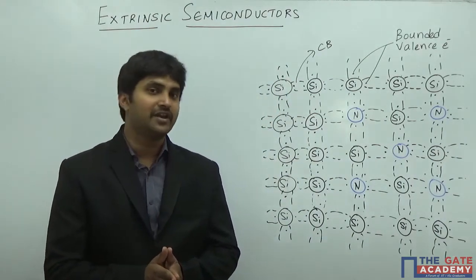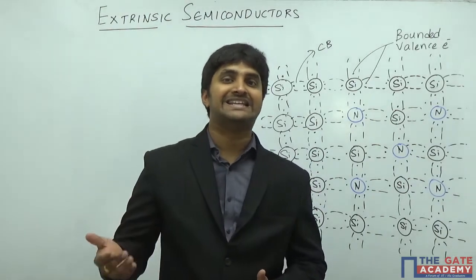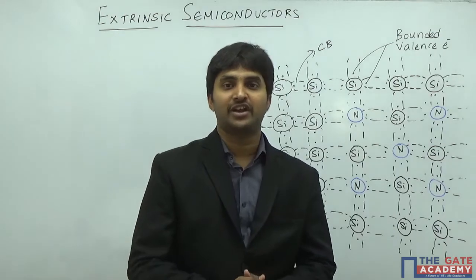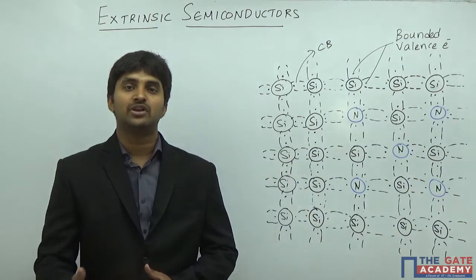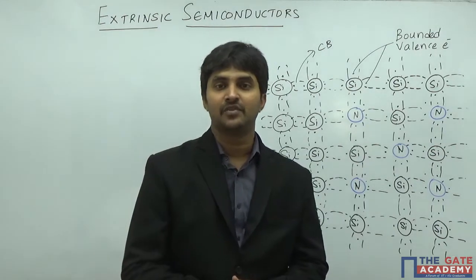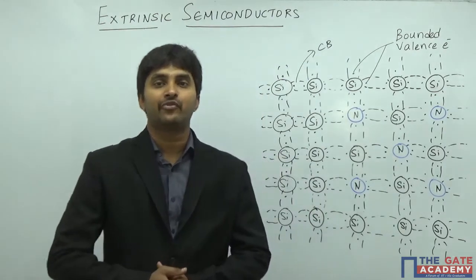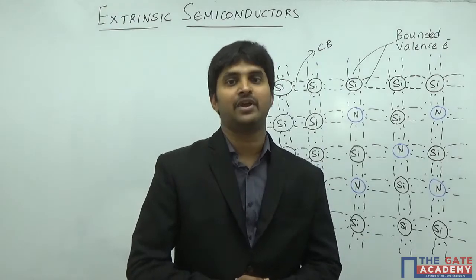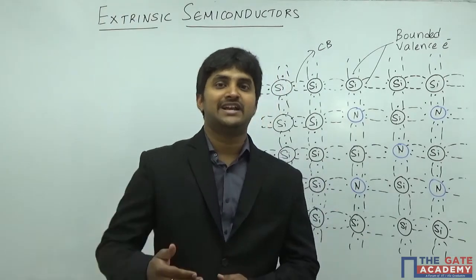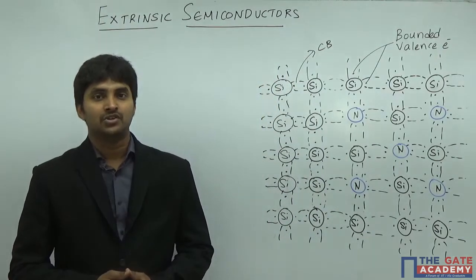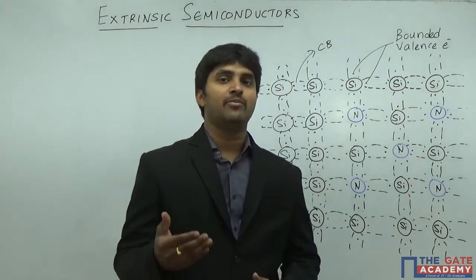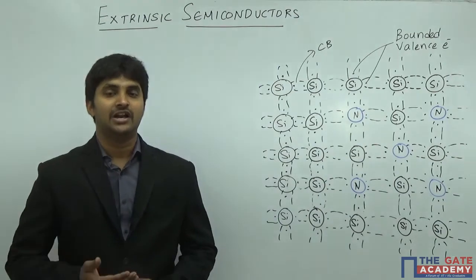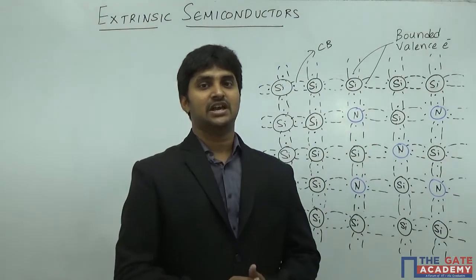But semiconductors in the pure state, which we call intrinsic semiconductors, are not going to give us a satisfactory amount of conductivity, and thereby not a satisfactory amount of current. Therefore we are forced to introduce some impurities into the semiconductor so that its conductivity can be improved. Adding impurities with the purpose of increasing conductivity is what we call extrinsic semiconductors.